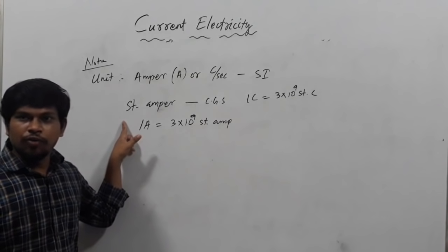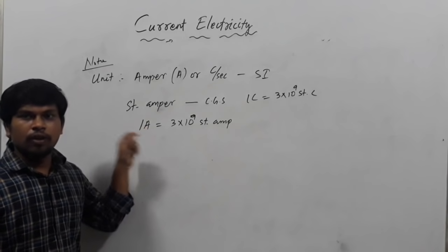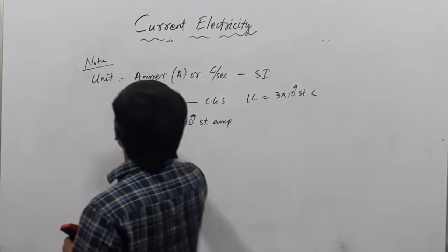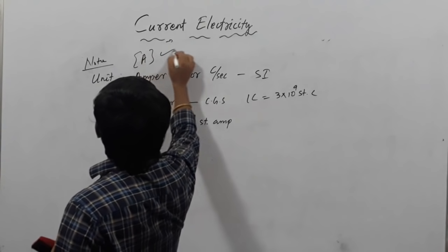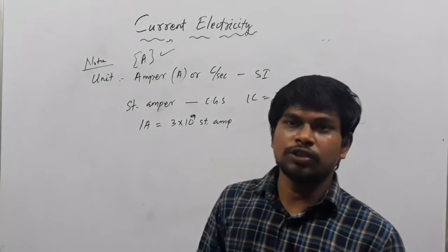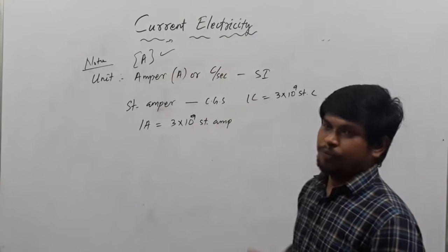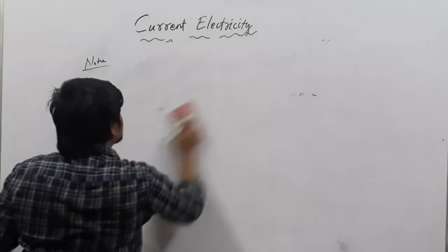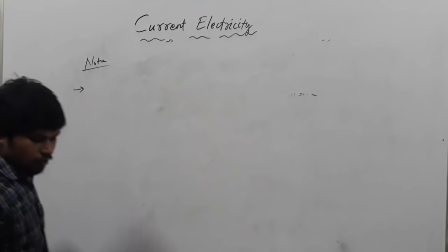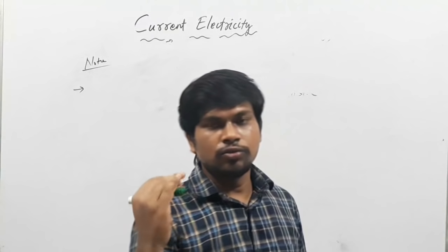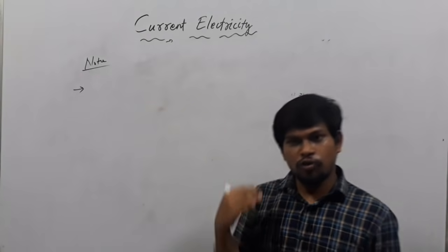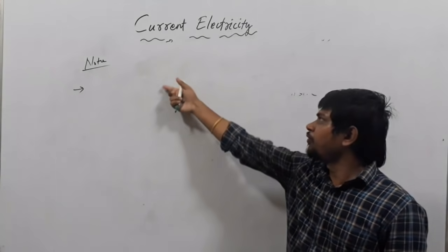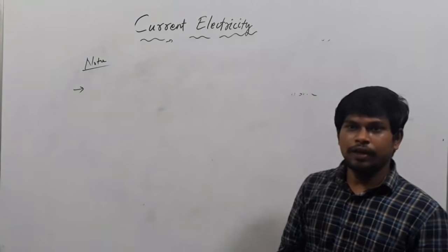Stat ampere is the unit of current in the CGS system, and you all know current is a fundamental quantity, therefore its dimension will be A. What is the dimension of current? That is A or ampere. Then one more note, these all are going to help you solve some numericals which they will ask in your board exam, and also in JEE and NEET.